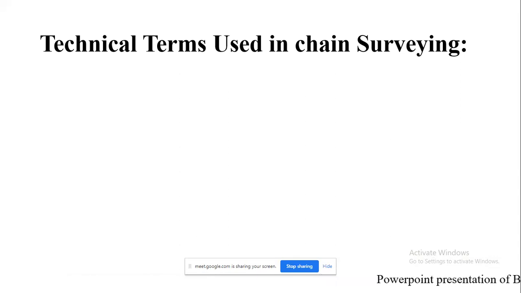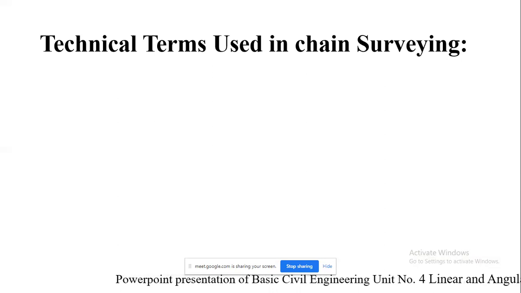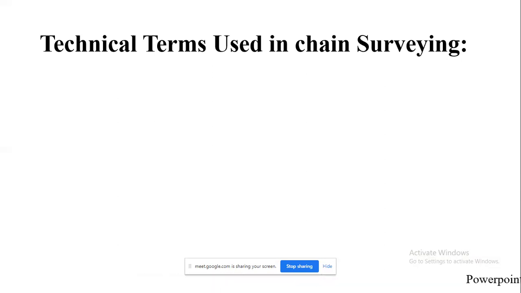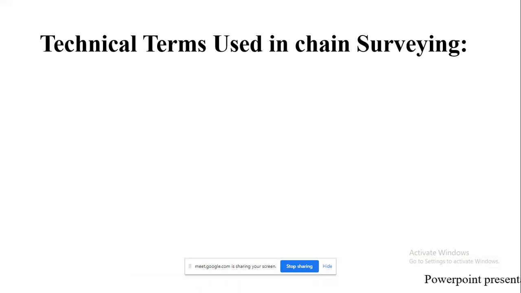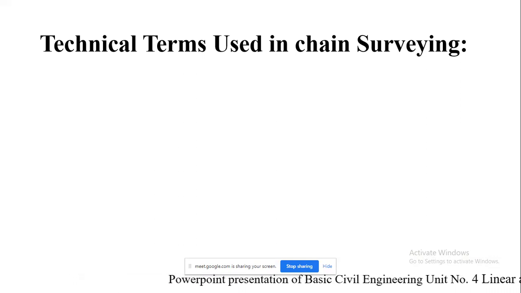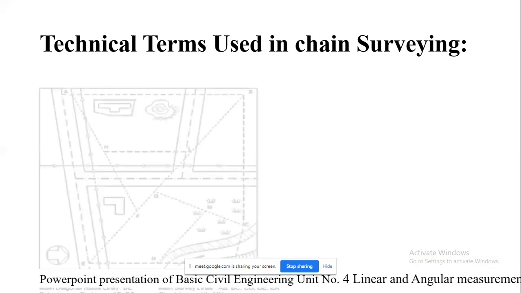Chain survey cannot be used when the area to be surveyed is a larger one, or when there are undulations and it is not possible to form well conditioned triangles. Due to obstacles, it becomes impossible to carry out the chain survey in such cases. So we'll see what are the technical terms or definitions used in chain surveying, one by one.